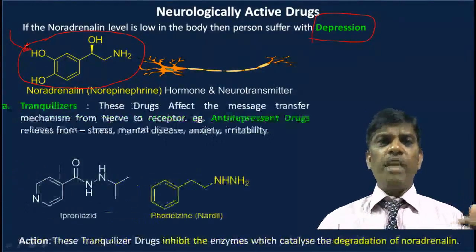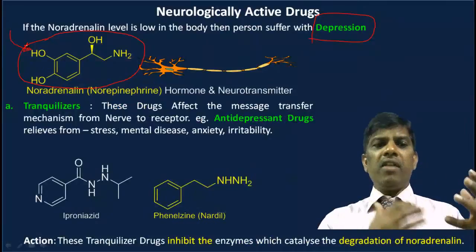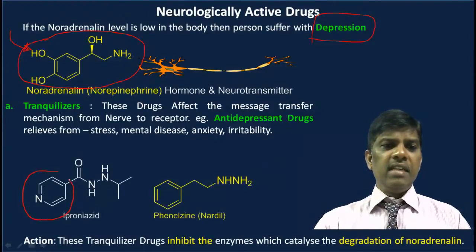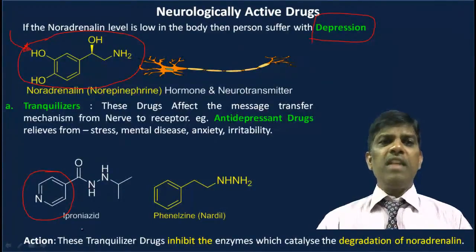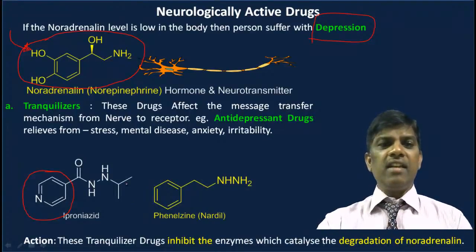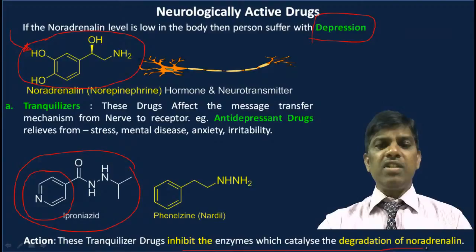How? Through competitive inhibition. See, this is adrenaline, with a benzene ring, a six-member ring. Here also, suppose iproniazide, this is a benzene ring, and here is a side chain like the same chain. Here is the hydroxy, here is the keto group, and nitrogen instead of CH2. So iproniazide looks similar to noradrenaline. These are synthetic drugs, and these tranquilizer drugs inhibit the enzyme which catalyzes the degradation of noradrenaline.